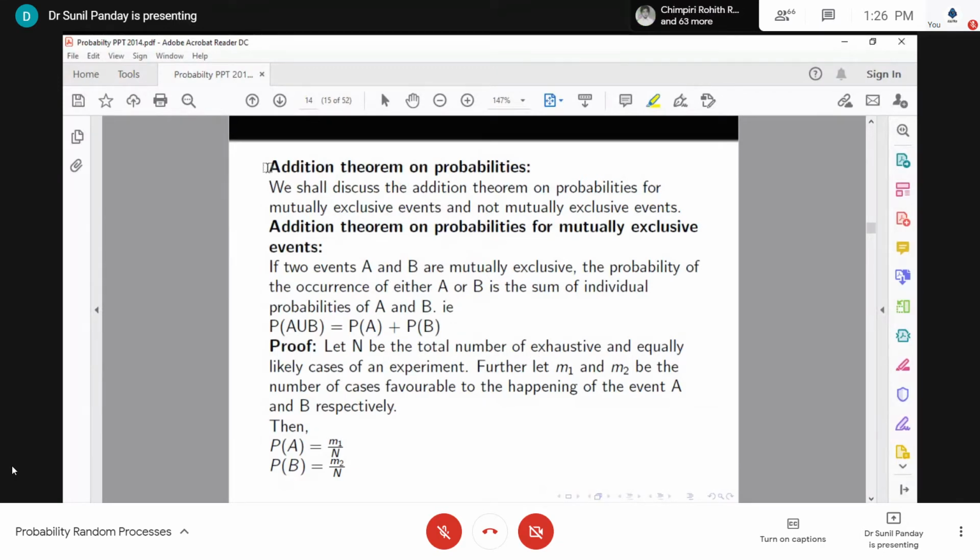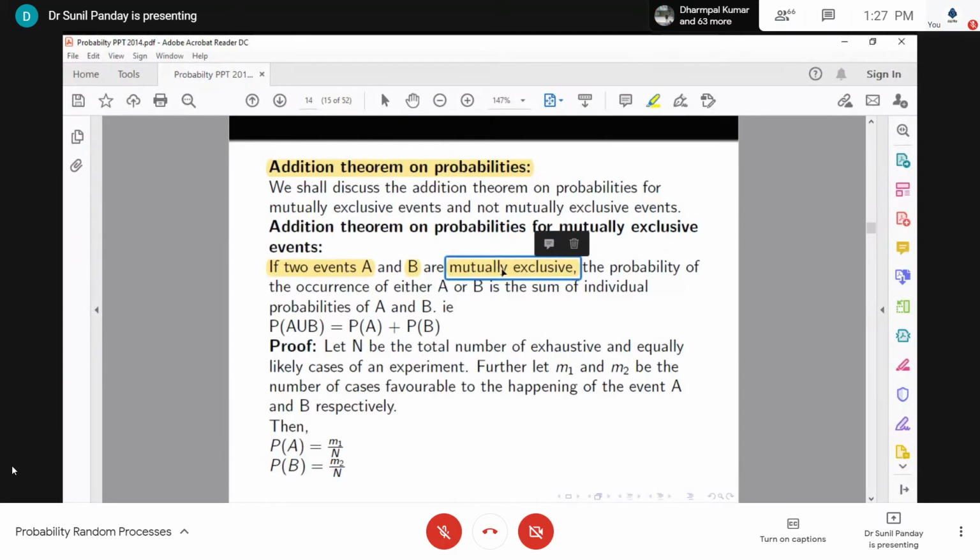So this is the addition theorem on probability. The statement is this: if A and B are mutually exclusive events, then the probability of occurrence of either A or B is the sum of the individual probabilities of A and B. So here we have this one word, mutually exclusive.